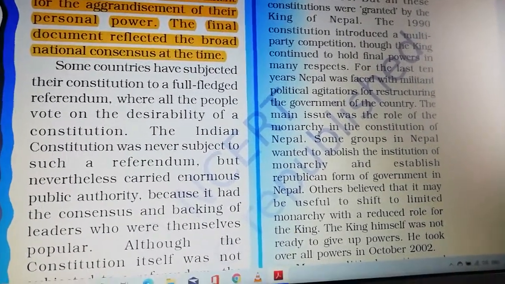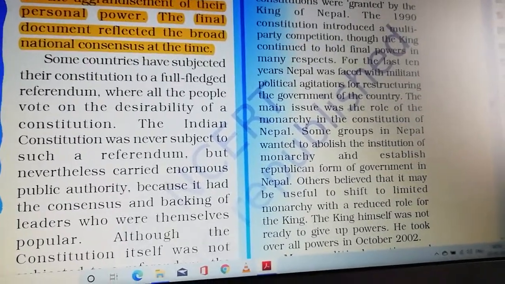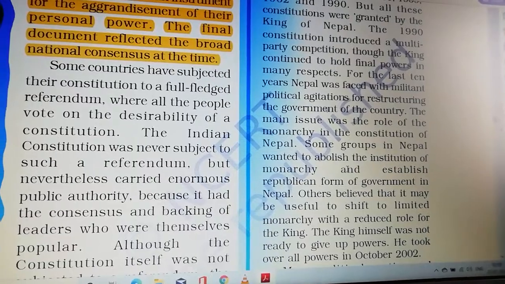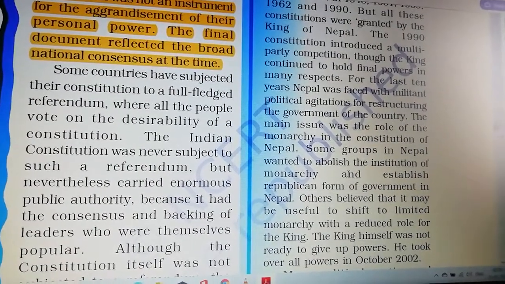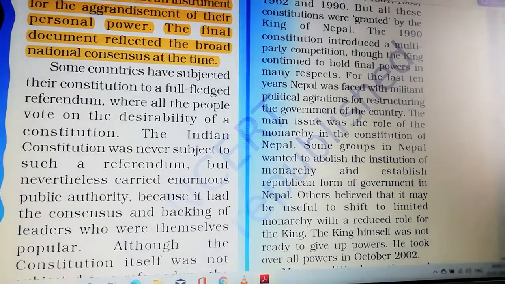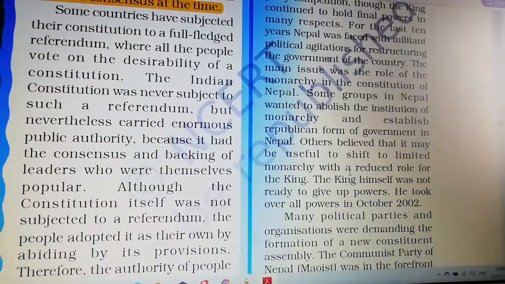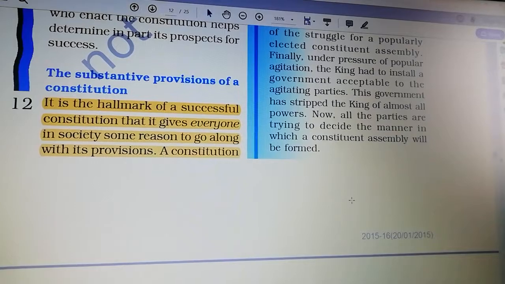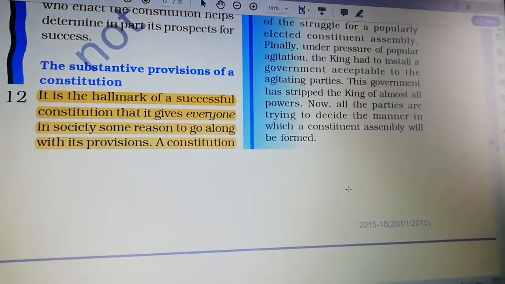There is a statement in the constitution, like you can see, states creation, union territories creation. You can see the articles in the constitution, you can understand the substantive provisions of a constitution.